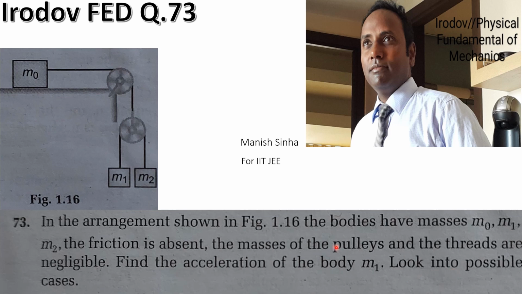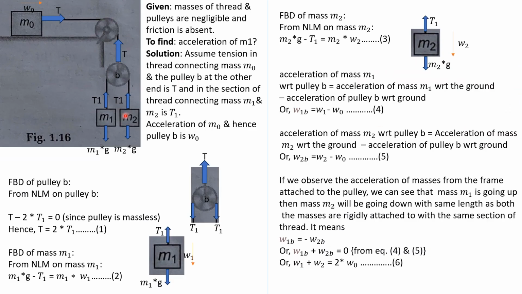Look into possible cases. So let us solve this question. This is the diagram. We have brought that diagram over here and shown all the tension forces and forces acting on masses m1, m2, m0 here.